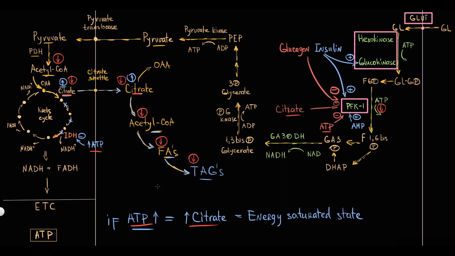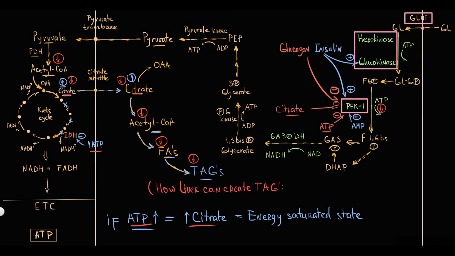So if energy saturated state leads to decrease in fatty acid production, then how can liver tissue produce massive amounts of fatty acids in energy saturated state? How can liver tissue create these massive triacylglycerol stores? The reason is that, as we said, the major regulatory enzyme in glycolysis is PFK1, and the major factor that regulates activity of PFK1 is PFK2.